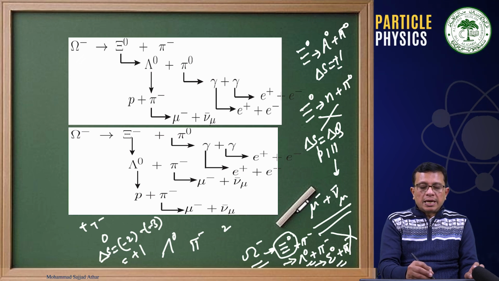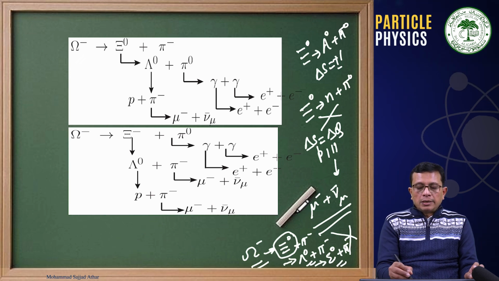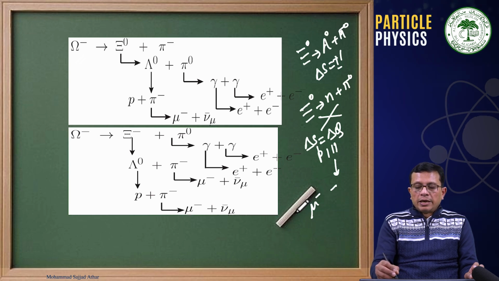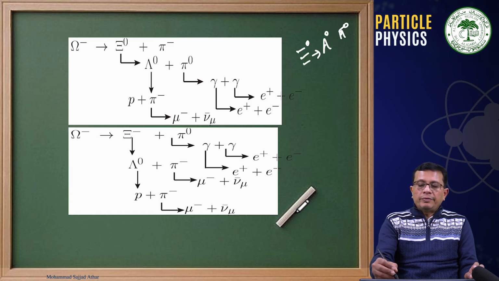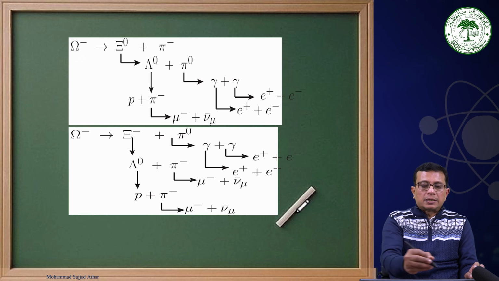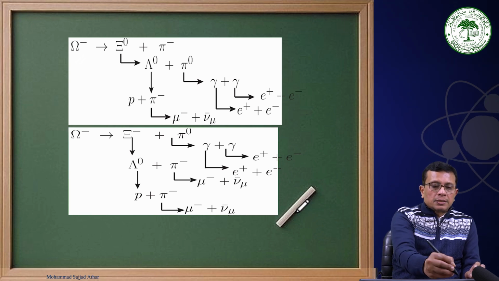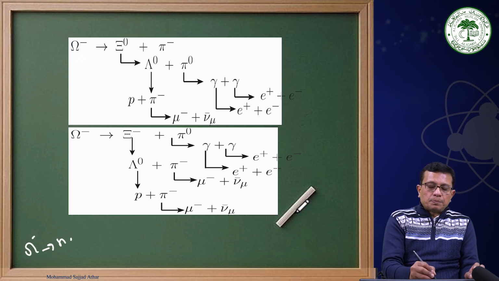We shall see that only those processes will be possible where we apply the delta S equal to delta Q rule, to see that if delta S is minus 2 or delta S is minus 3, for example, how we can have delta S equal to minus 3? For example, if I take an omega minus that is decaying into n plus pi minus.